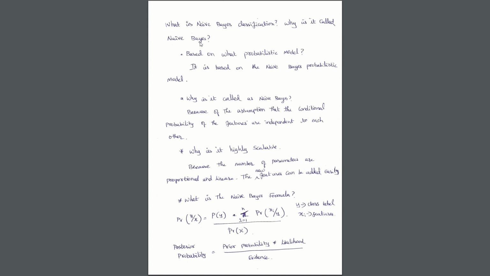So let's see the formula of naive Bayes, which is the probability of y, that is the class label, given xi features, is equal to prior probability, which is probability of y as class label, multiplied by the probability of x features given the class label as y. So we'll have to multiply each of these probabilities. So the posterior probability would be prior probability multiplied by the likelihood, which is the probability of the features given that it is y, divided by the evidence. So this would be ignored, and why it is ignored, we will see it further.